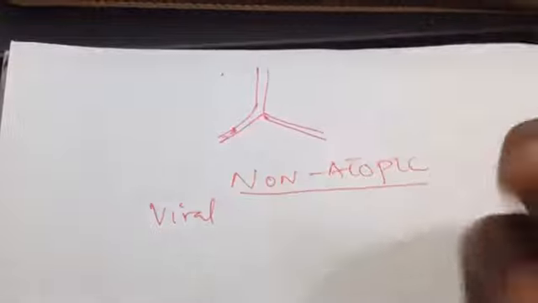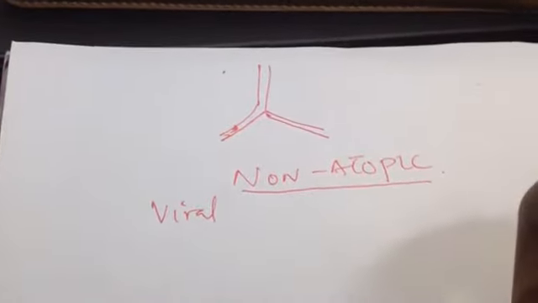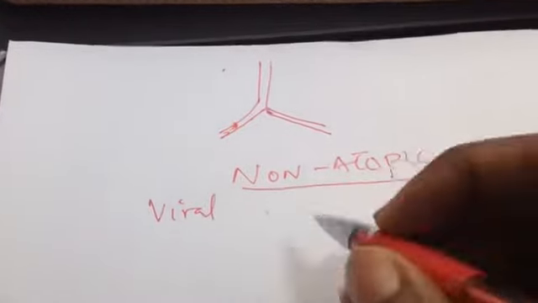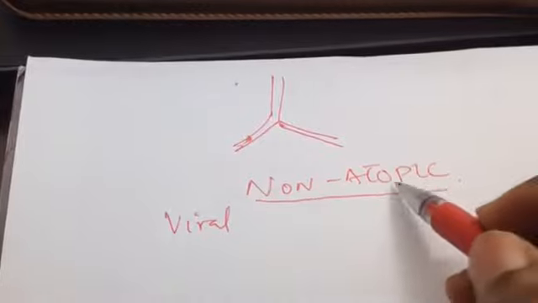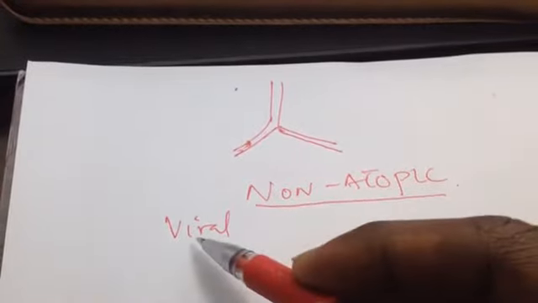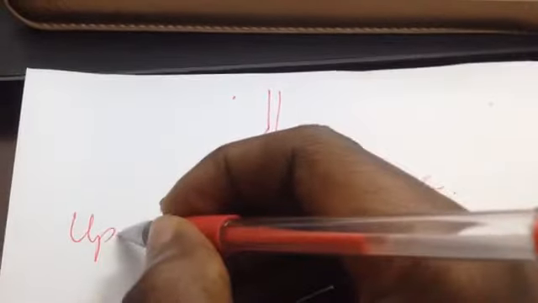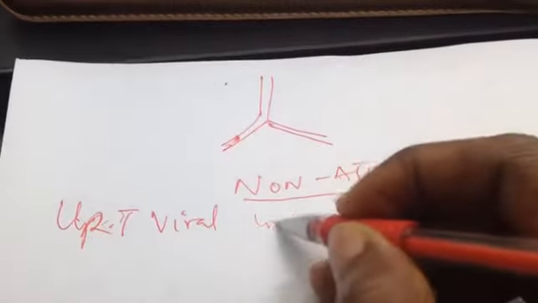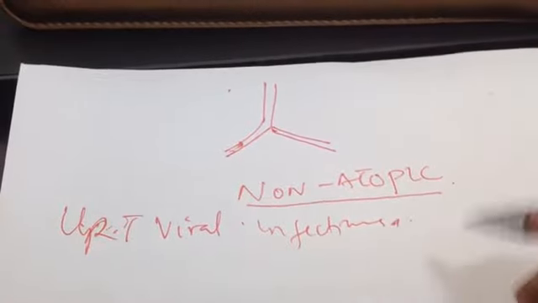As we already know, the most common cause of common cold, 99%, is virus, right? So the person who is having asthma due to this non-atopy, which is not due to allergic reaction, may have a preceding upper respiratory tract viral infection, that is common cold. So this will exacerbate the asthma, will cause the asthma actually.